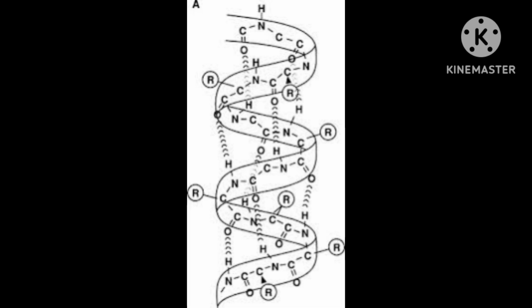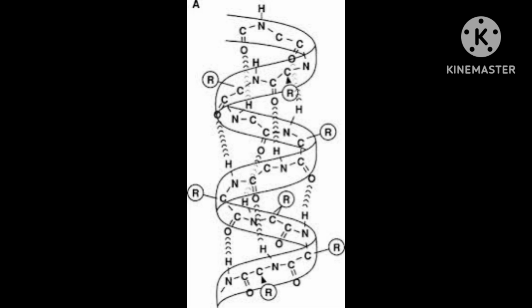Alpha helix is one of the most common ways in which a polypeptide chain forms all possible hydrogen bonds by twisting into a right-handed screw, with the NH group of each amino acid resulting in hydrogen bonding. Twisting into a right-handed screw means helix.